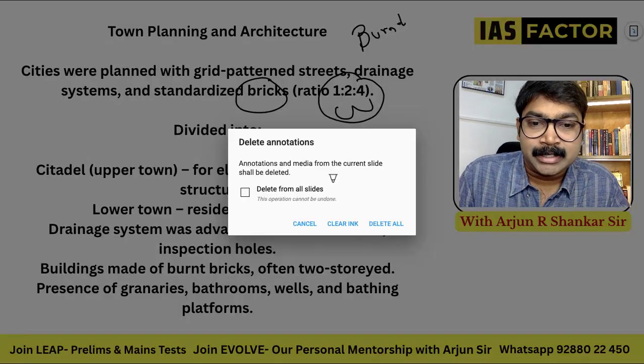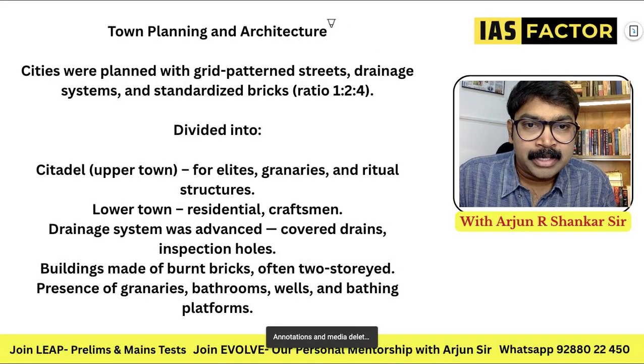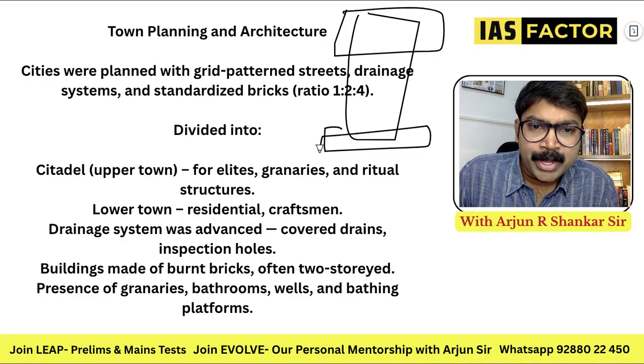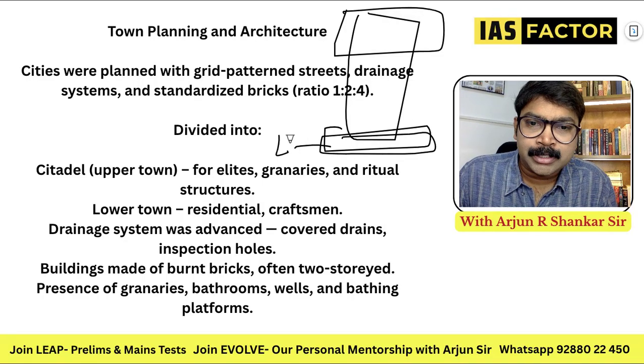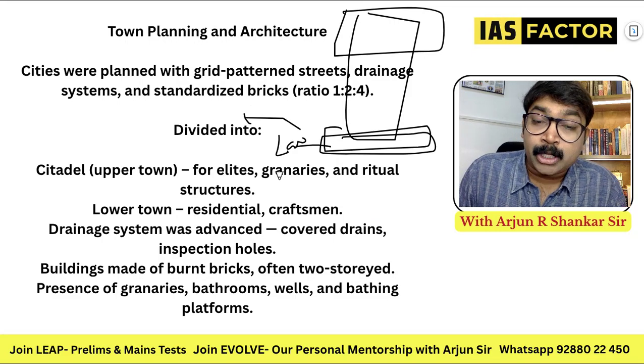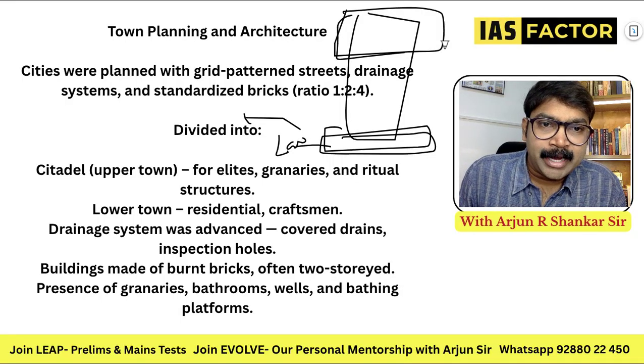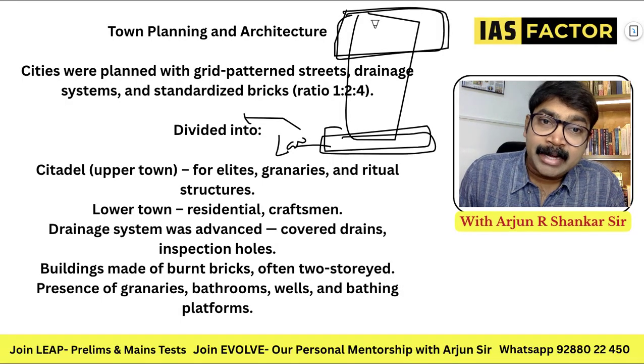And imagine the cities like Citadel and Lower Town. Just imagine there were two parts of the city like this, the upper town and the lower town. Obviously, the lower town means the common people, and the common markets used to be placed here. And the upper towns were the citadels where only rich people could go.